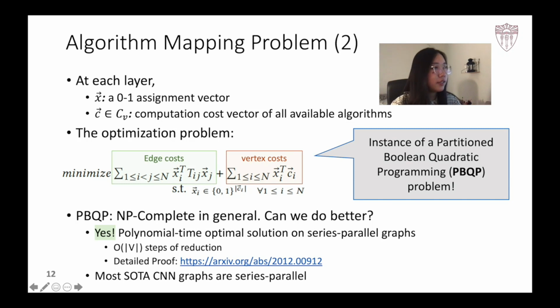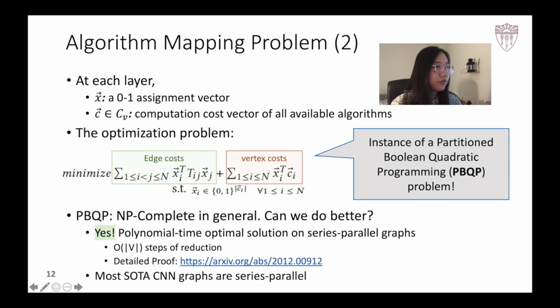This formulation is known as the partitioned Boolean quadratic programming problem, or PBQP. PBQP has been widely used to model a number of compiler optimization problems such as register allocation with irregular instruction sets and instruction selection on directed acyclic graphs. PBQP is NP-complete in general.